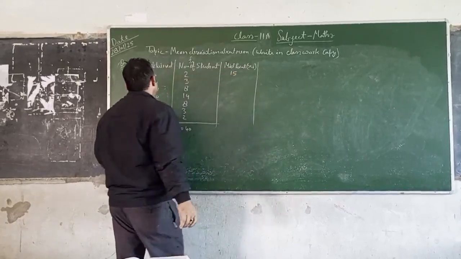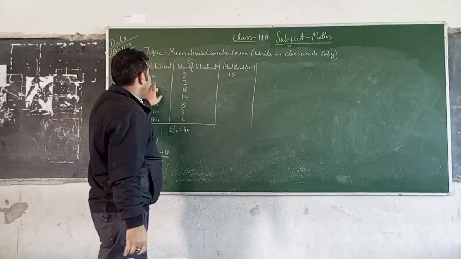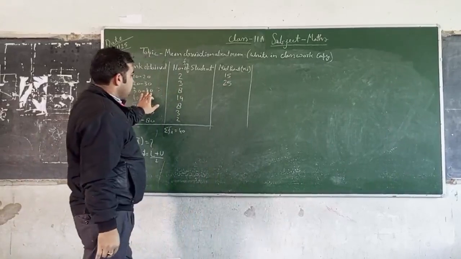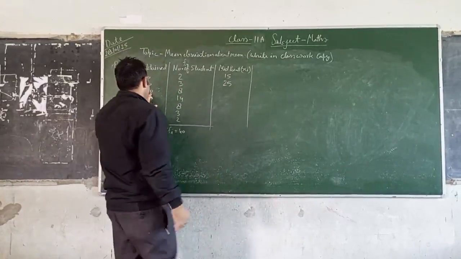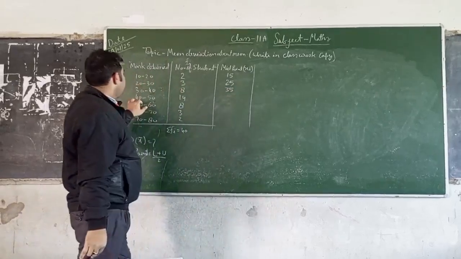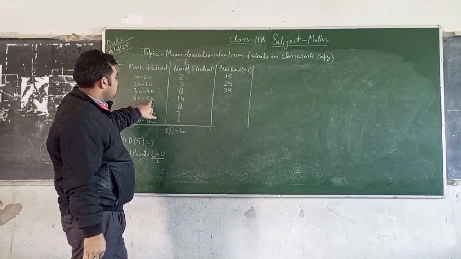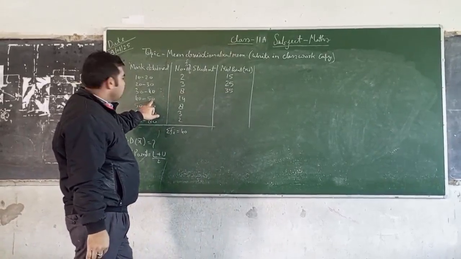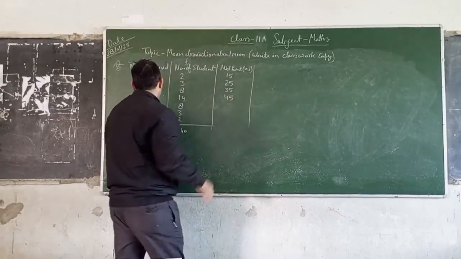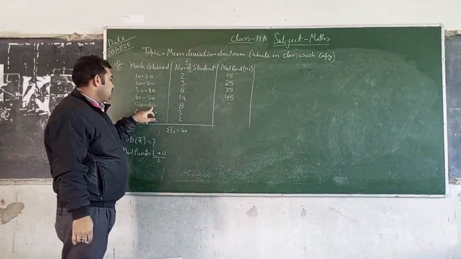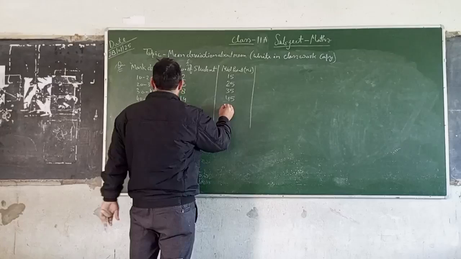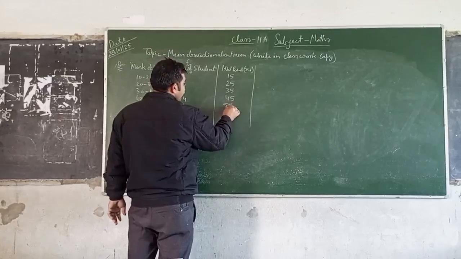15. 20 plus 30, that is 50, 50 by 2, this is 25. 30 plus 40, this is 70, and 70 by 2, that is 35. 40 plus 50, that is 90, and 90 by 2, that is 45. 50 plus 60, that is 110, and 110 by 2, that is 55.